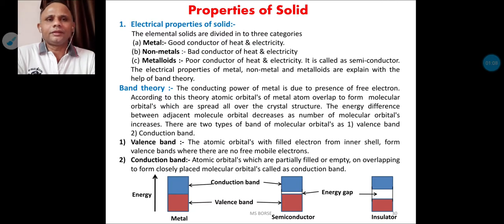is doped by some other small impurities and produces a new type of element having synergistic properties, for example stainless steel. That means carbon is added as an impurity in the interstitial position of the iron solid, so we get a new type of solid which we call stainless steel.